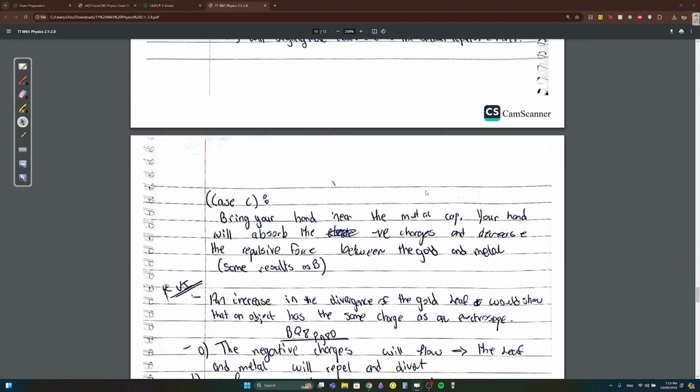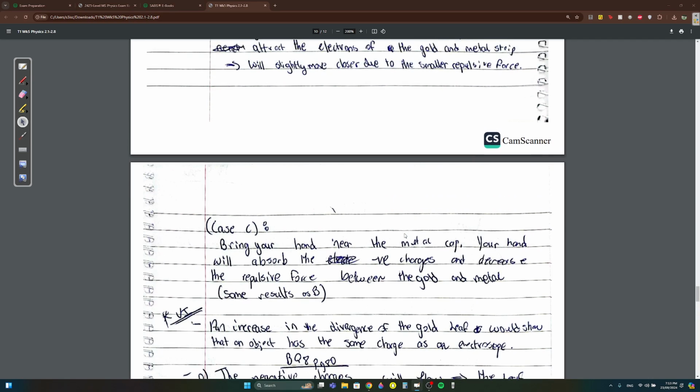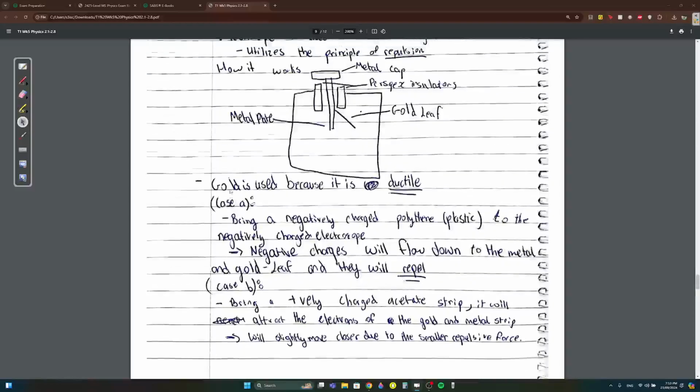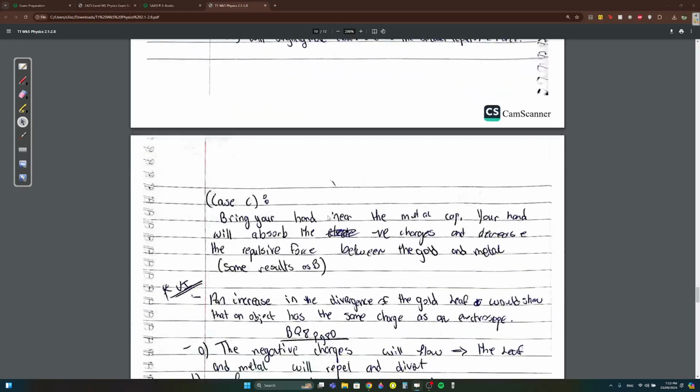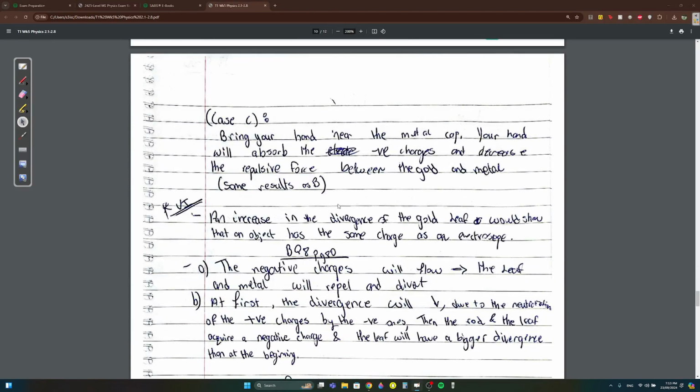Case C, bring your hand near the metal cap. Your hand will absorb the negative charges and decrease the repulsive force between the gold leaf and metal. Same as case B, it decreases the force because it absorbs some electrons. Your hand will absorb electrons because your hand is a large body.